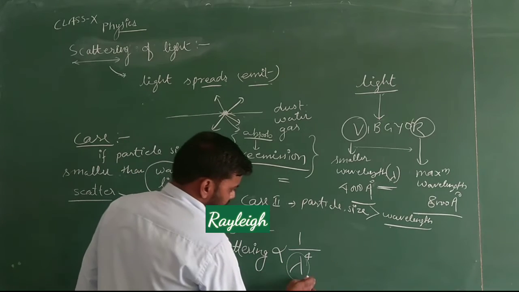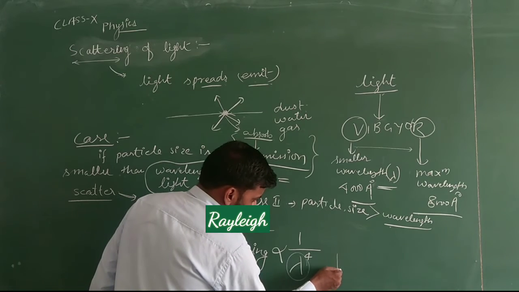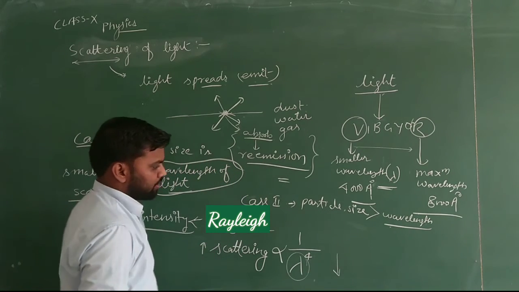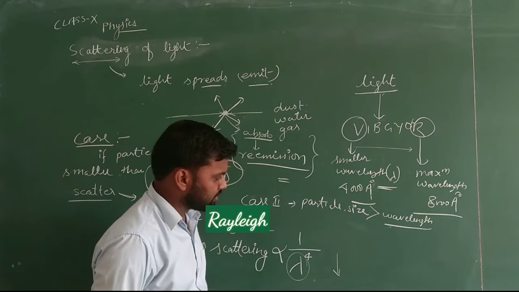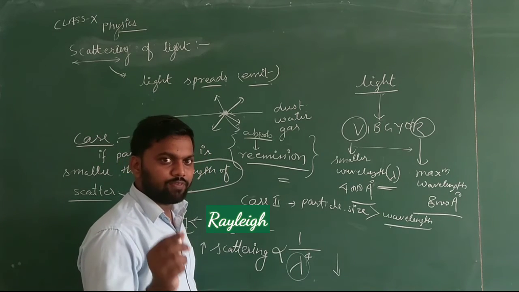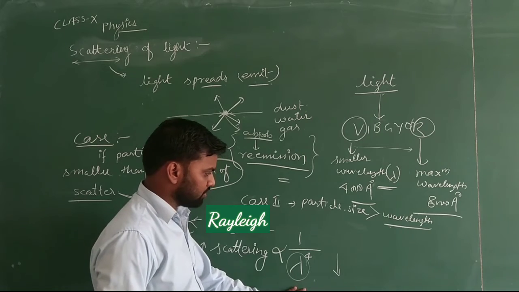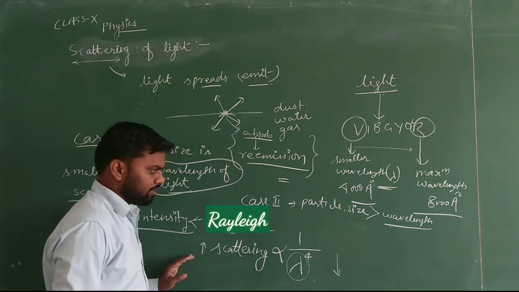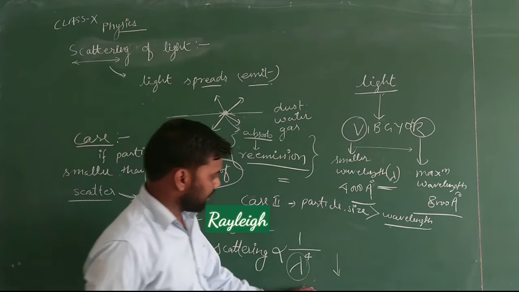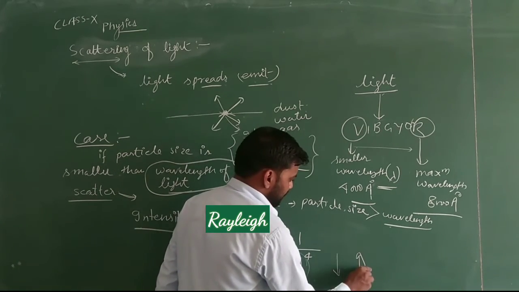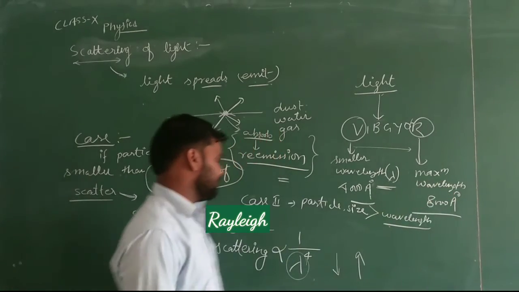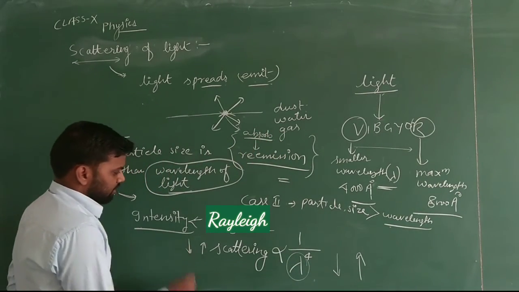If lambda, that is the wavelength, is smaller, the light will scatter more, because lambda is in the denominator, and if a value in the denominator is smaller, the result is larger. If we increase the value of lambda, going towards the red color, it will scatter less.